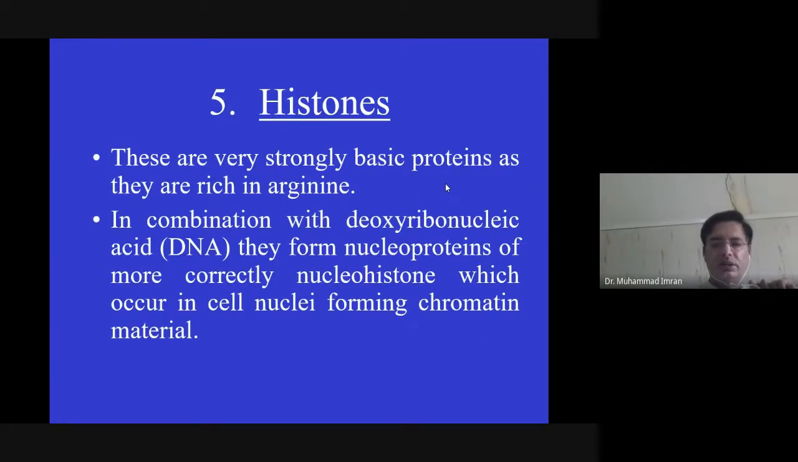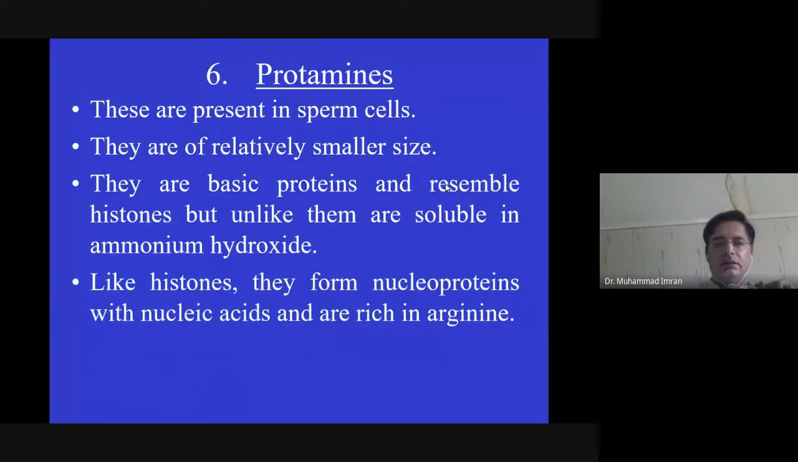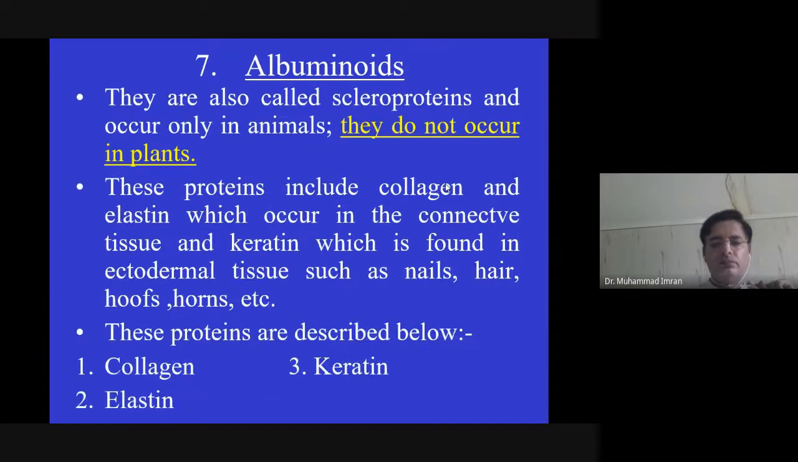Histone are the basic protein, and they attach with DNA by ionic bonding or electrostatic interaction. Then this is very, very important from the point of view of many exams. These are present in sperms and nucleoprotein and have a positive charge, and they are the basic protein, symbol histone, but unlike them they are soluble in hydroxide. Albuminide are the structural protein and present in animals, not in plants.